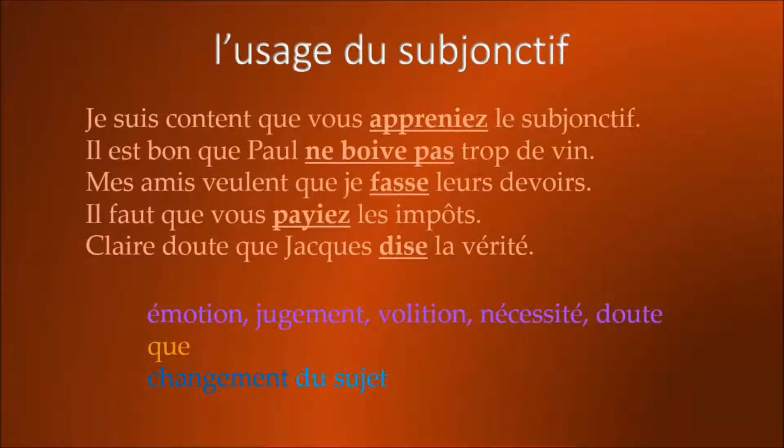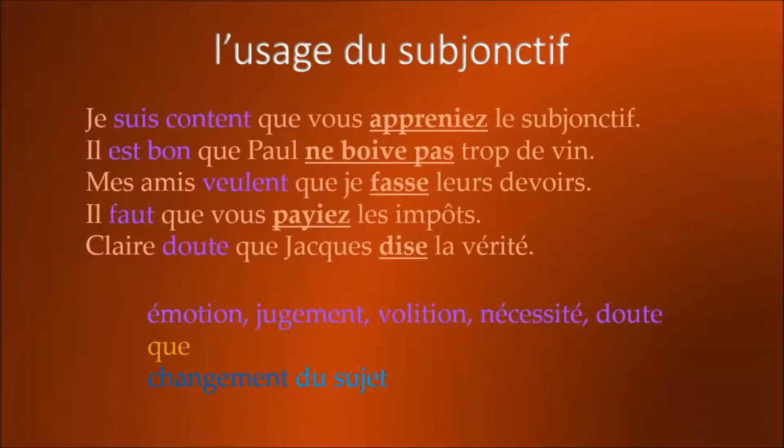The first is a verb of emotion, judgment, volition, necessity, and doubt at the beginning of the sentence. And so, as we see in our 5 examples, je suis content, I am happy, that is an emotion. Il est bon, it is good, that is a judgment. Mes amis veulent, my friends want, that is a volition. Il faut, it is necessary, that is necessity. Claire doute, Claire doubts, that is doubt.